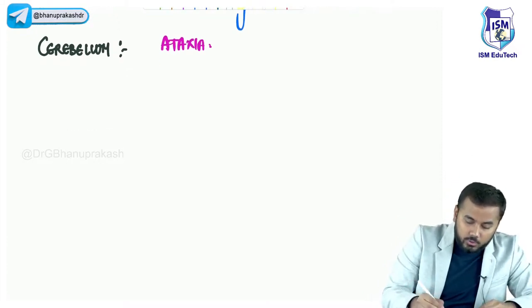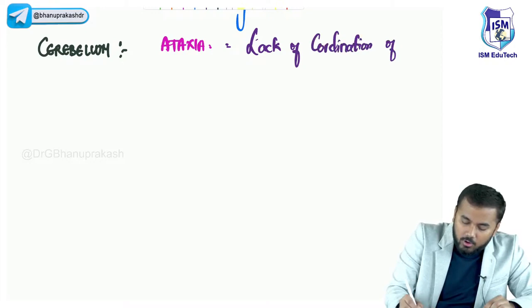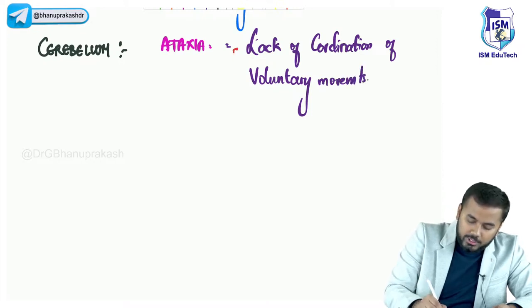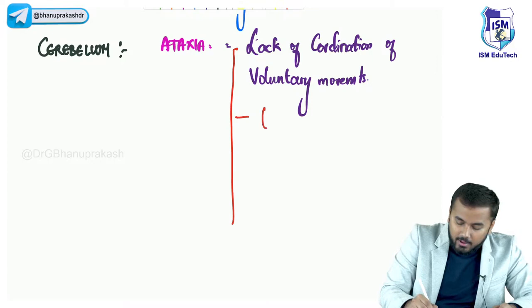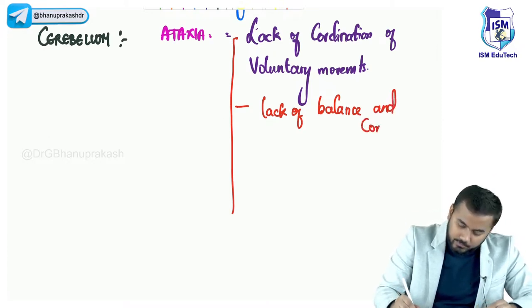Okay, right. So here you would see lack of coordination of the voluntary movements. So in this patient, obviously, the patient will have a lack of balance. There will also be no balance, lack of balance and coordination. Right?